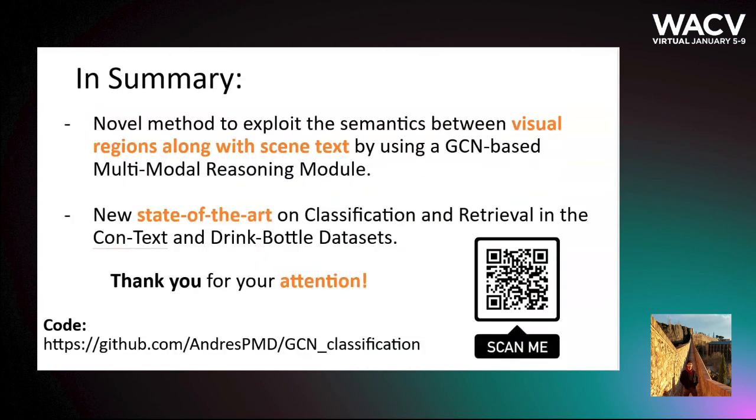And in summary, we show a novel method to exploit the semantics between visual regions along with text by using a GCN-based multimodal reasoning module. A new state-of-the-art on classification and retrieval in the Con-Text and Drink Bottle datasets is achieved.